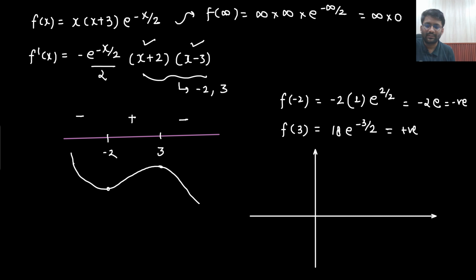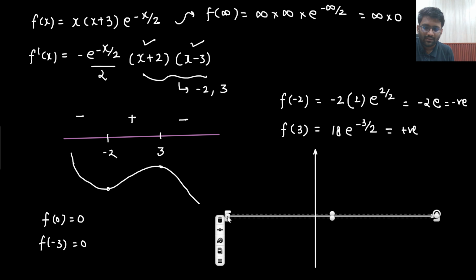And one more value, let's just find out the value of f of 0. So f of 0 is 0 only. And along with that, f of minus 3 also I know is 0. So let's draw some points. Some values I already know. Let's just say this is x equals minus 3. This is x equals minus 2. This is x equals 0. This is x equals